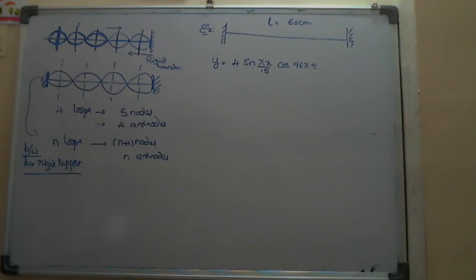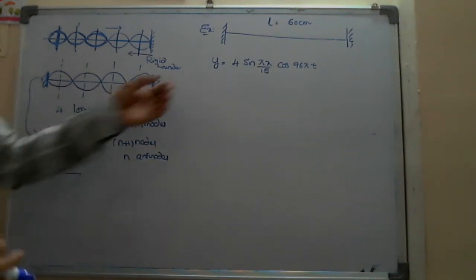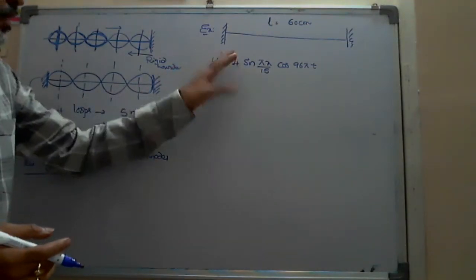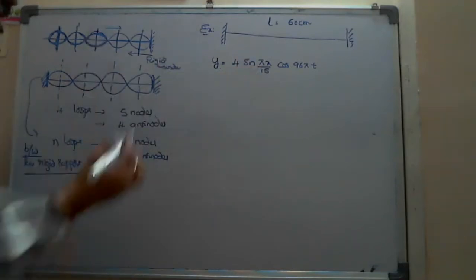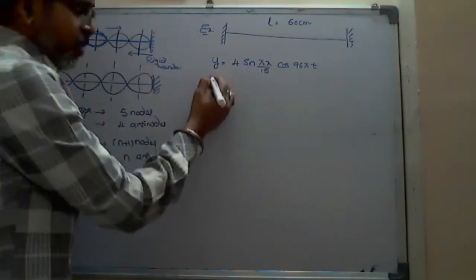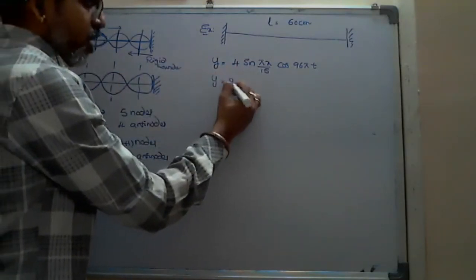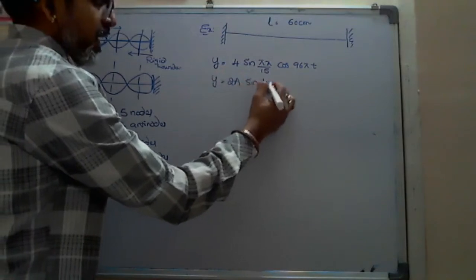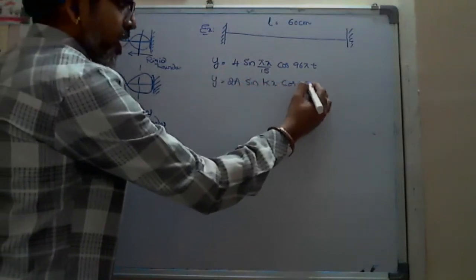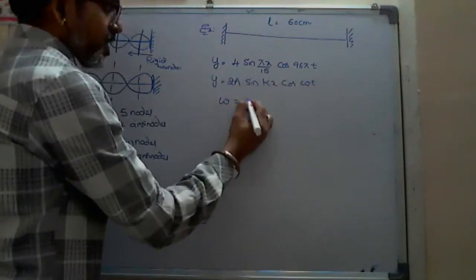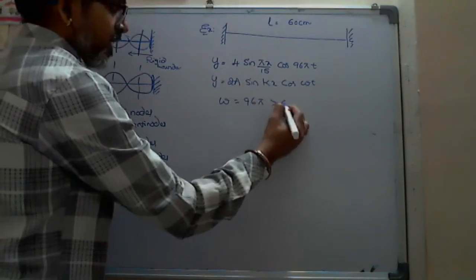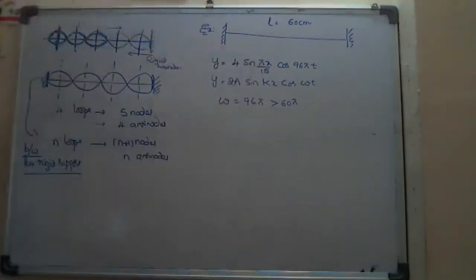Here y equals 4 sine pi x by 50 cos 96 pi t is exactly the form we did, y equals 2a sine kx cos omega t, where omega is 96 pi, which is greater than 60 pi. So, happy. Whatever wave is formed in the string is a stationary wave only.